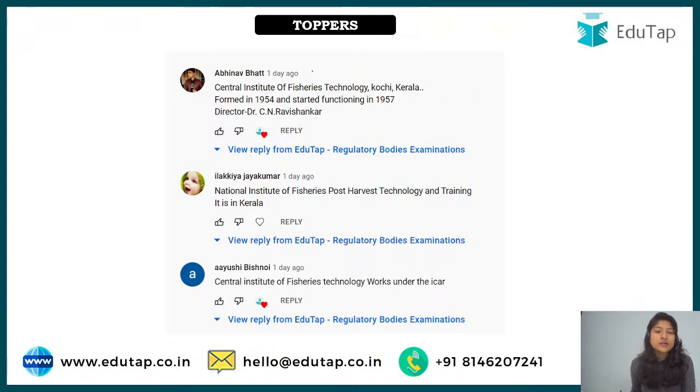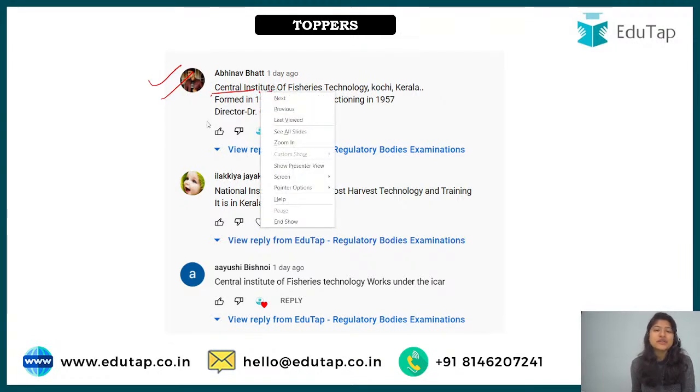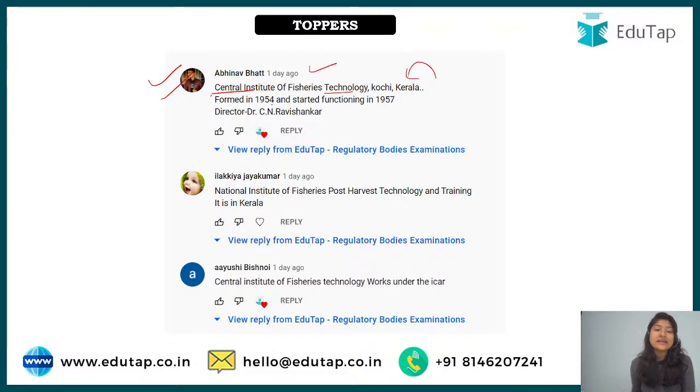All right. So next, here are the toppers of the last session. Abhinav said the correct answer. I asked about harvest and post harvest, which institute of fisheries is associated with it. The Central Institute of Fisheries Technology, that is in Kerala. Abhinav said the correct answer, and he also gave additional information about when it was established and who is the director. That is very good. You should be aware of that if you are preparing for examinations. Ilakia, I hope your doubt is clear, because we talked not just about post harvest but also about harvesting. And this is the only institute that takes care of both. Then we have Ayushi, she also said the correct answer.